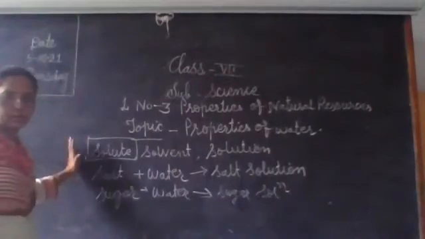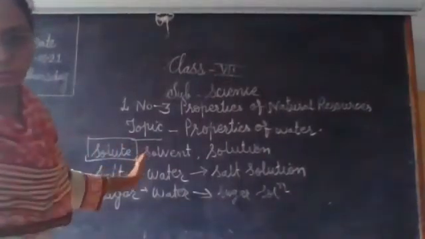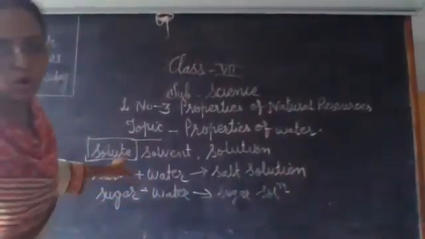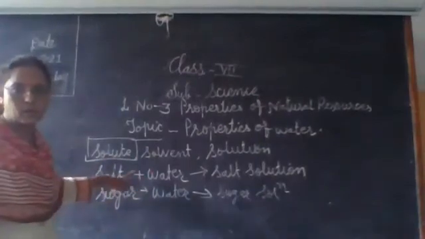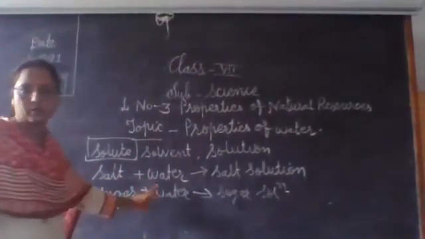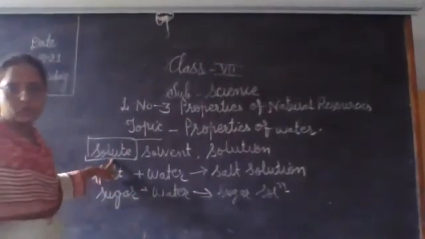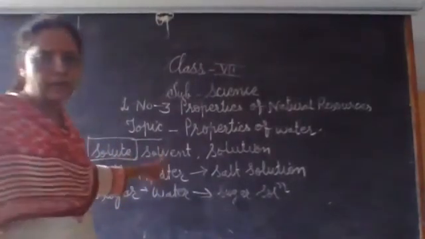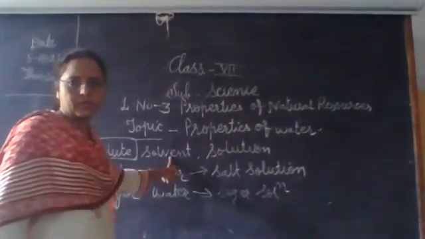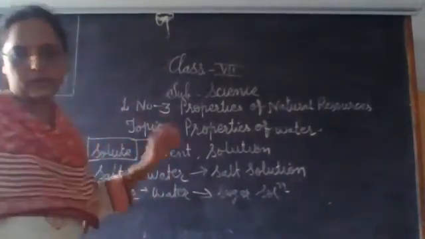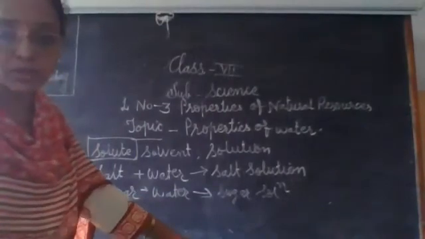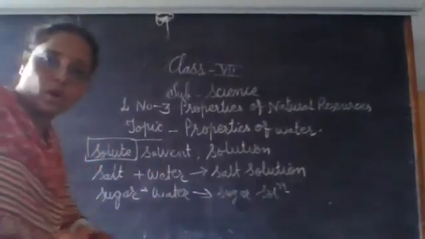Salt and sugar are called a solute, the substance that dissolves. Here salt is dissolved in water, here sugar is dissolved in water. The substance that dissolves is called the solute. And water here is a solvent. Solvent means the substance in which the solute dissolves.